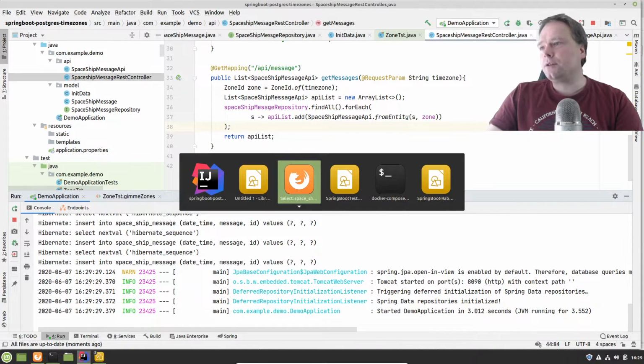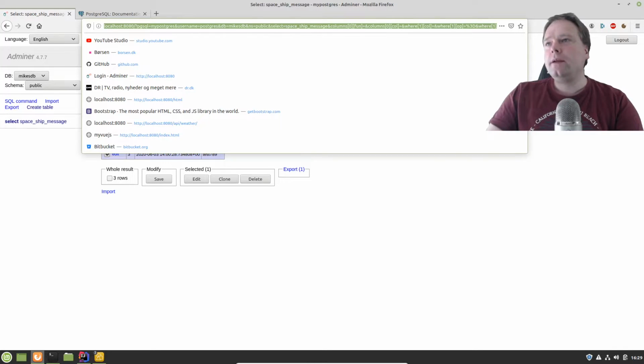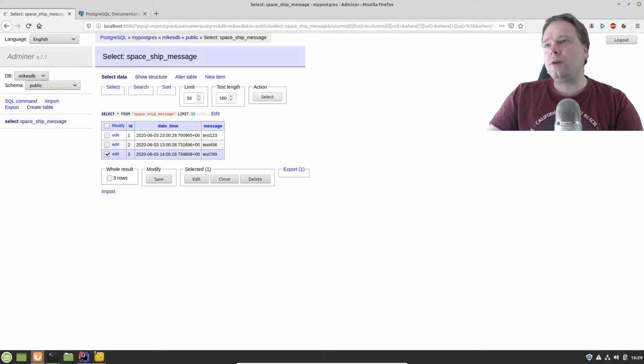That means that I can actually go to my browser right there. This is the adminer image. So if you haven't used that, try that. It also works with a lot of other databases than Postgres, MySQL, etc. I think it's awesome. And right now we can actually see, because I just selected the rows, here are 3 rows.